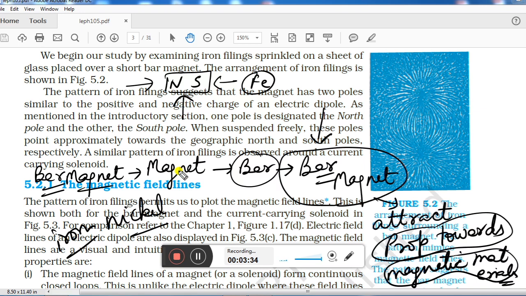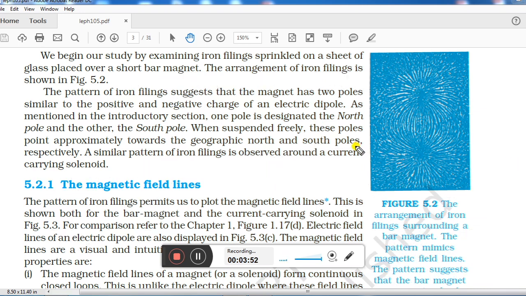So a magnet in the form of a bar is called a bar magnet, which has attractive properties towards magnetic materials, or you can also say it could attract or repel another bar magnet of the same type, right? So about bar magnet we studied so many things. In that I also told yesterday that there will be two poles, one north pole and one south pole.